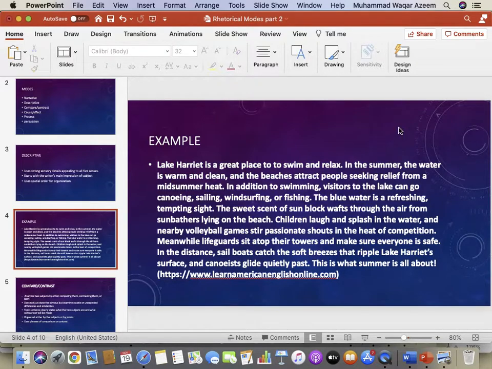In the summer, the water is warm and clean, and the beaches attract people seeking relief from the midsummer heat. In addition to swimming, visitors to the lake can go canoeing, sailing, windsurfing, or fishing. The blue water is a refreshing, tempting sight. The sweet scent of sunblock wafts through the air from sunbathers lying on the beach.